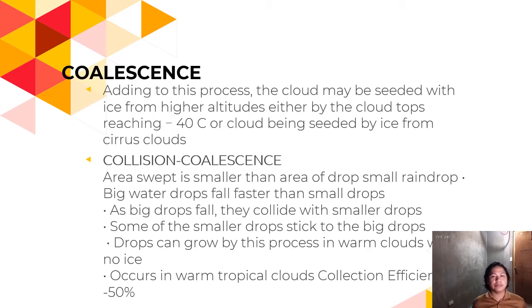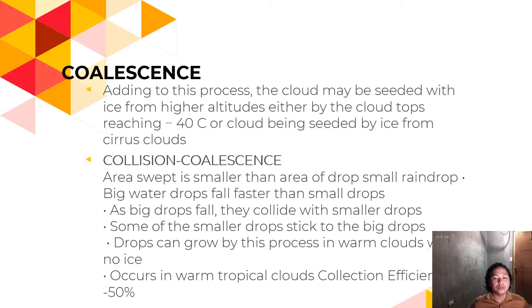Adding to this process, the cloud may be seeded with ice from higher altitudes, either by the cloud tops reaching -40 degrees Celsius or by the cloud being seeded by ice from cirrus clouds. Collision coalescence: the area swept is smaller than the area of a small raindrop.